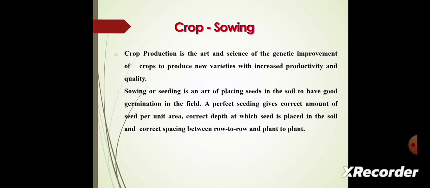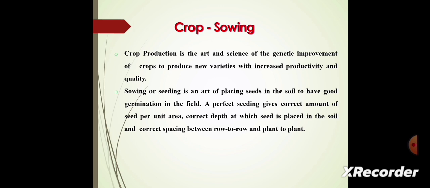So in this unit, we are going to discuss what is meant by sowing and the fertilizing equipment. First, we see what is meant by crop sowing. Crop production is the genetic improvement of crop to produce new varieties with increased productivity and quality. Next, we see what is meant by sowing. Sowing is the art of placing a seed into the soil to have a good germination in the field.